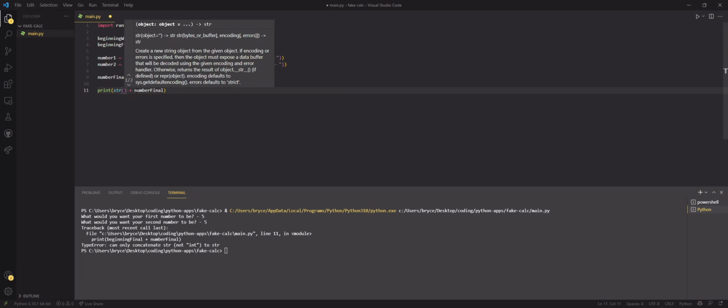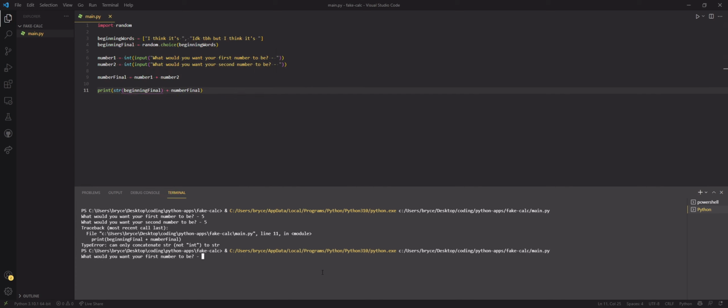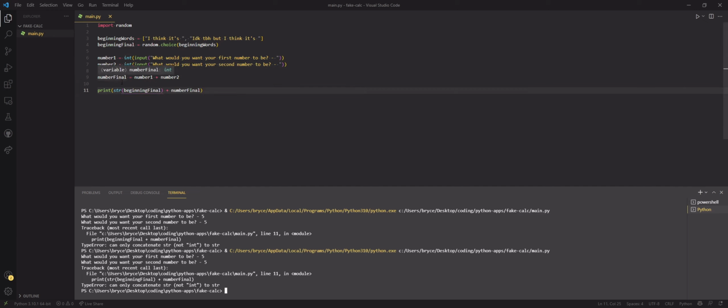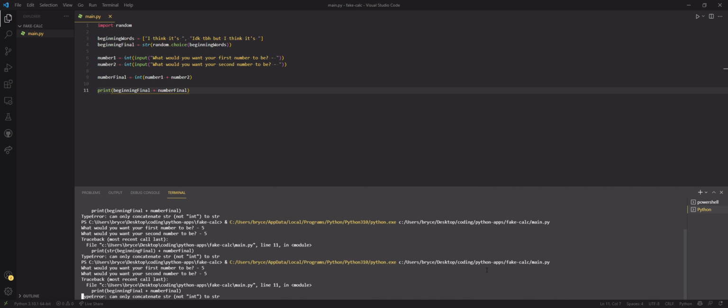String of beginning final. 5, 5. The int of these two, and then the string of this. So then we can take this away. Let's run it. 5, 5.